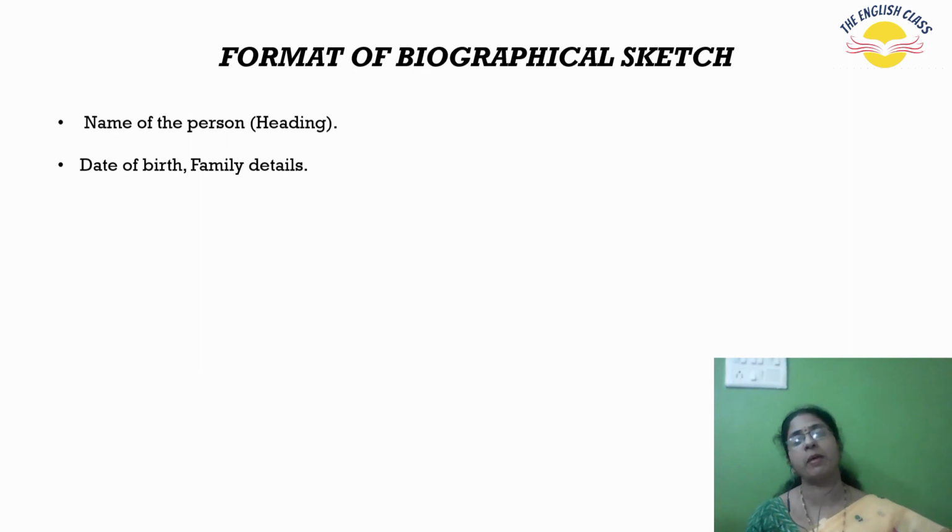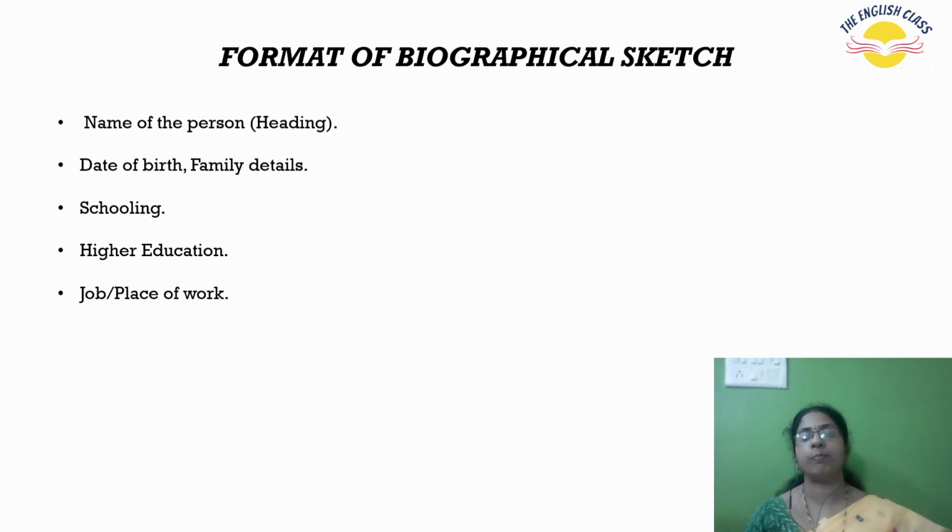After that, you have to mention the date of birth and family details. Here, family details means about the person's parents, siblings, etc. Next, coming to schooling, where that person has studied. Then, higher education. All these details will be given in your question paper for sure. Schooling is different, higher education is different. Both should be mentioned.